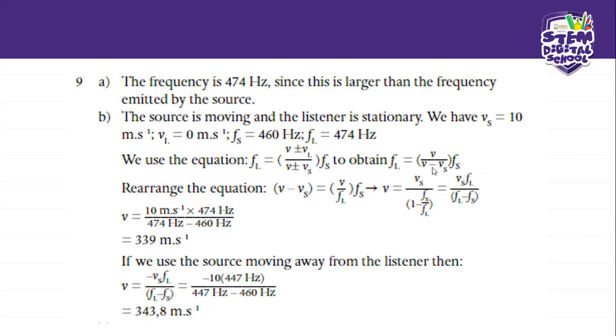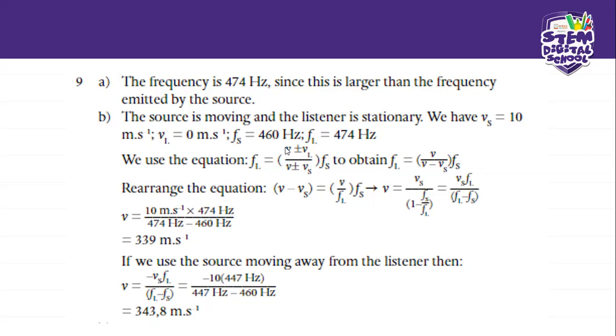For example, here we swap these two, so this became V minus VS, and this was V over FL times FS. But this time we're not looking for the speed of the listener.